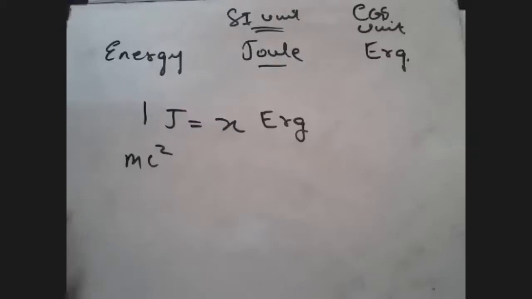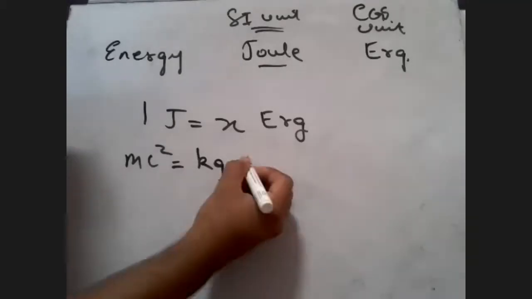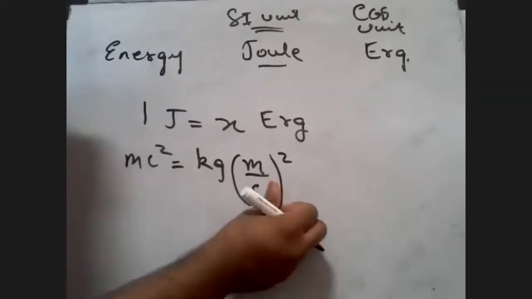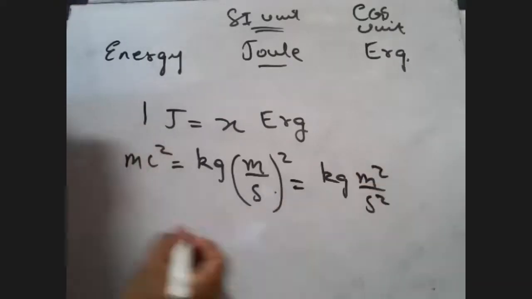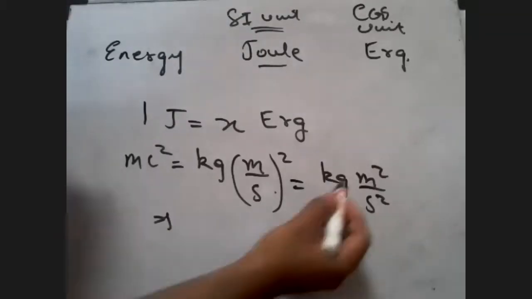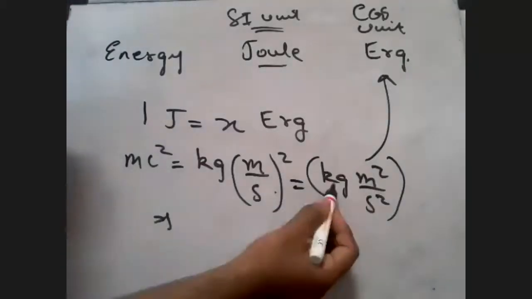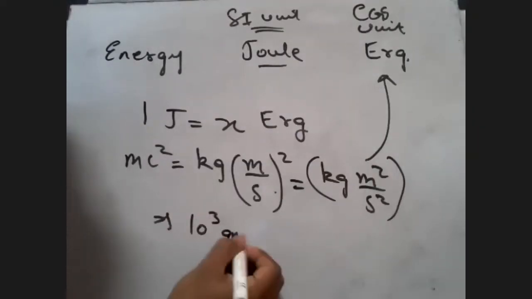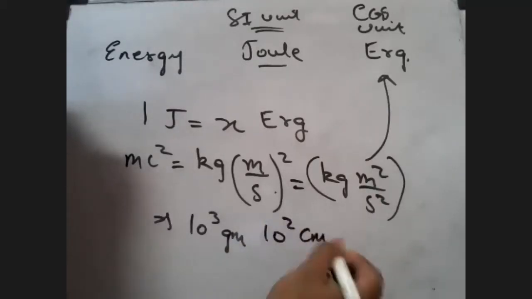So 1 joule in terms of SI unit is mc square. The unit will be what? m is kg and c is speed of light, meter per second, whole square. So it will be kg meter square upon second square. Forget dimensions here: kg meter square per second square. I have to convert this into CGS unit. So 1 kg is how many grams? 10 raised to 3 grams. And meters is 10 raised to 2 centimeters.